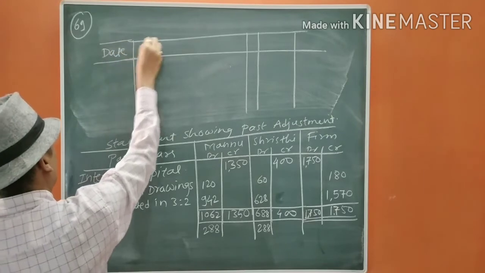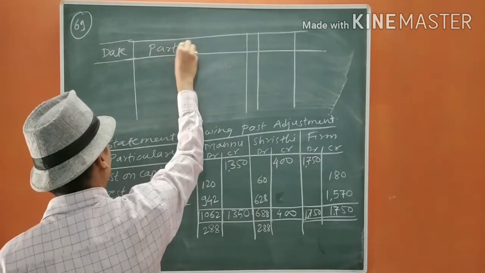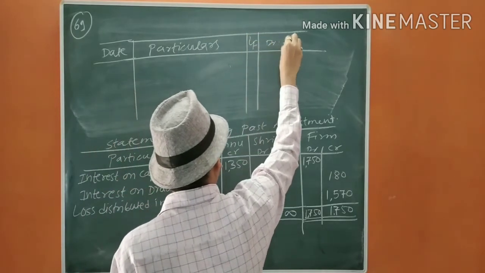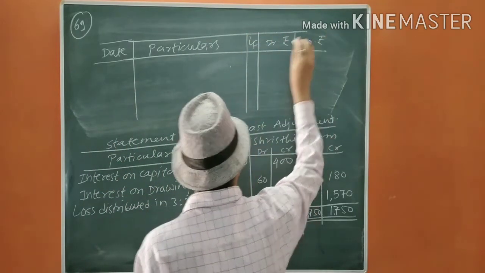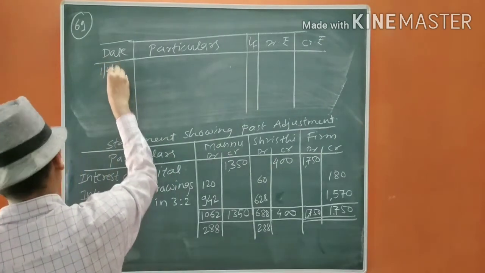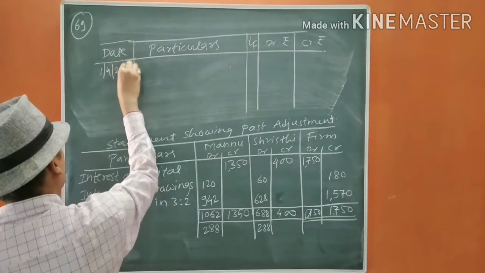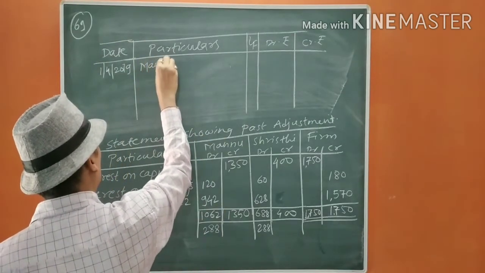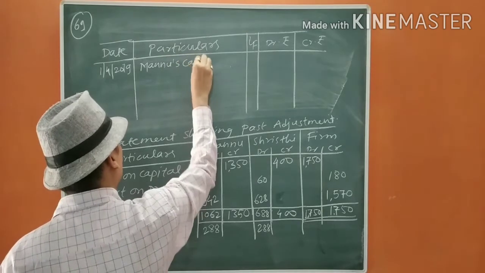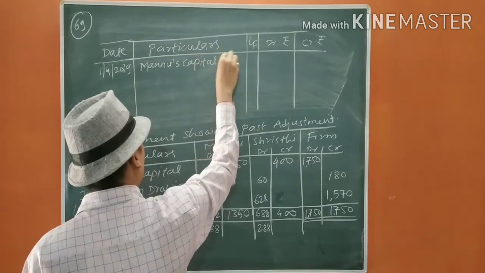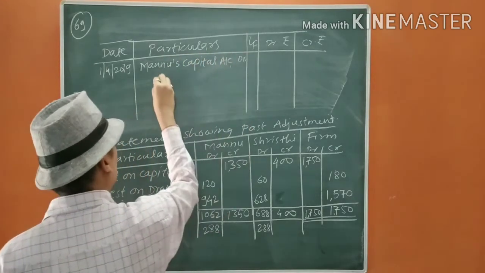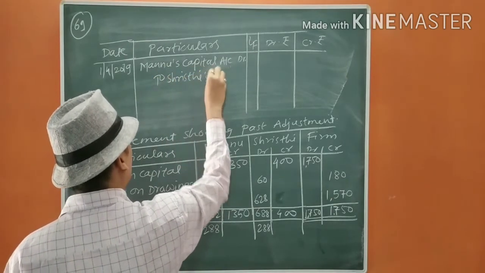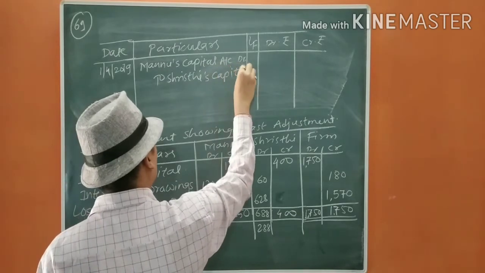Date, particulars, ledger folio, debit rupees, credit rupees. The date is 1/4/2019. The entry will be Manu's capital account debit, to Srishti's capital account.